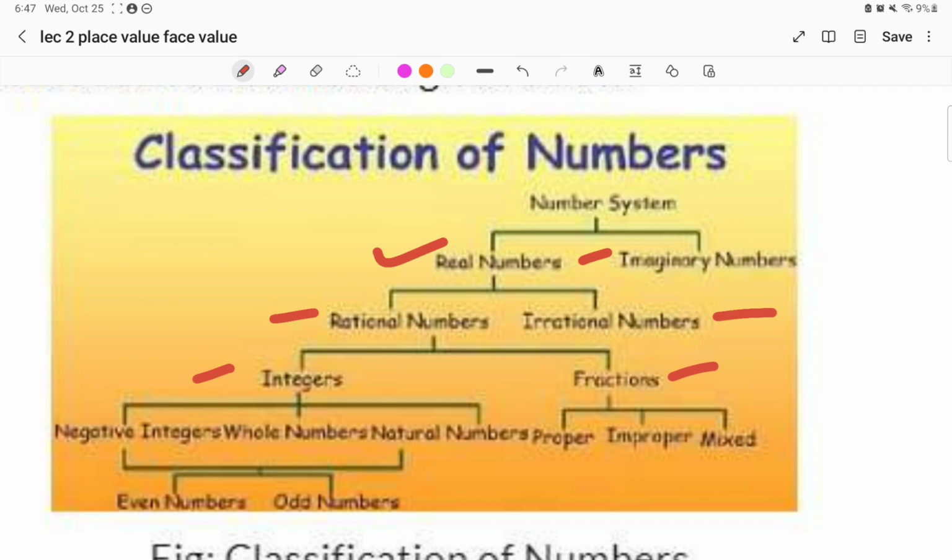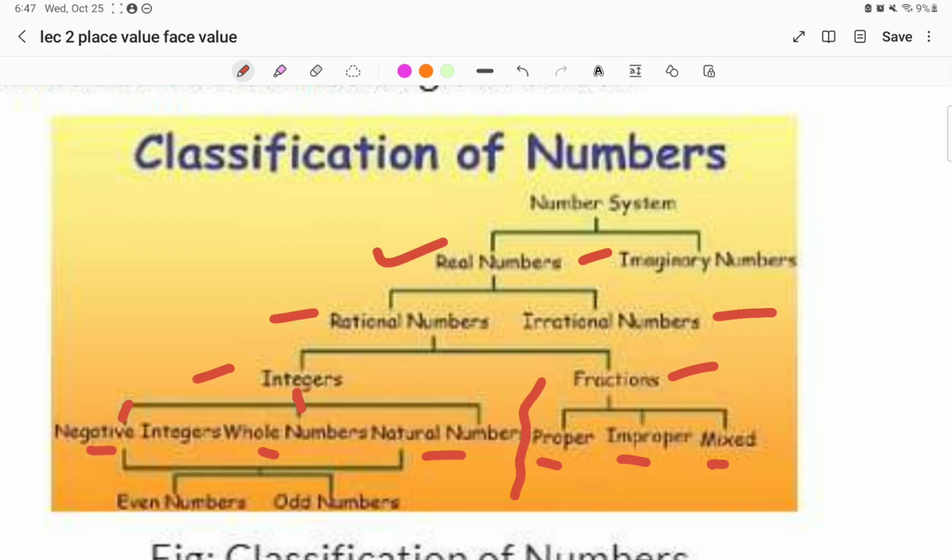We have to understand everything over here. Okay, so if we look here, integers are further classified into three categories given over here: negative integers, whole numbers, natural numbers. Further, the fractions are divided into three categories: proper, improper and mixed fraction. And the further division of the integers is also seen in the even number and odd number.